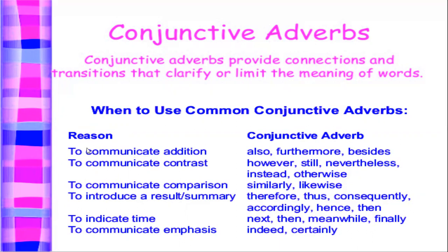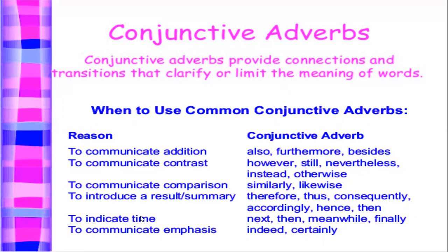The reasons are to communicate addition, contrast, and comparison. When we compare, we can use conjunctive adverbs like similarly, likewise. When we add, we can use also, furthermore, besides. When we contrast, we can use however, still, nevertheless, instead, otherwise.